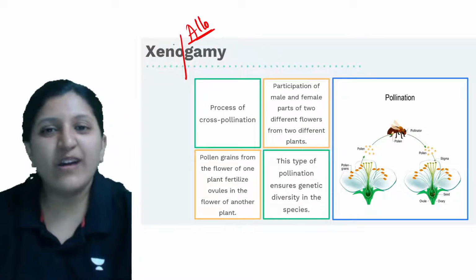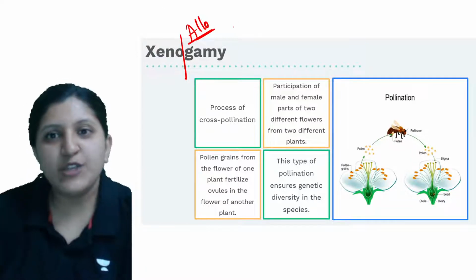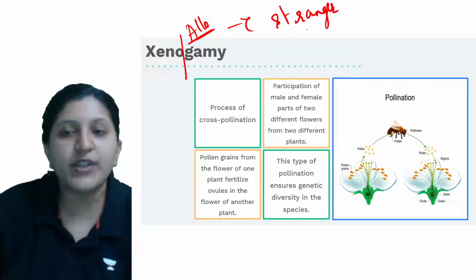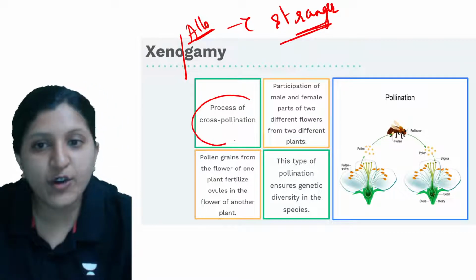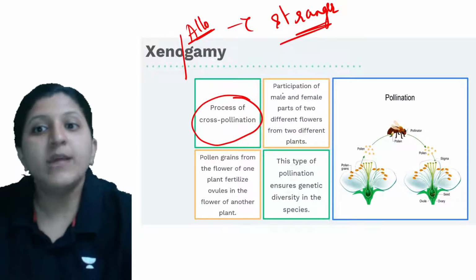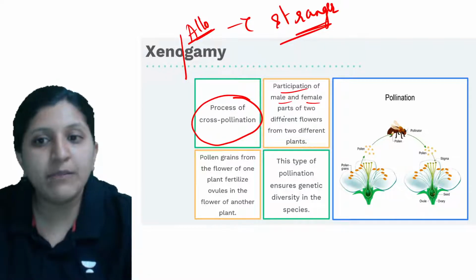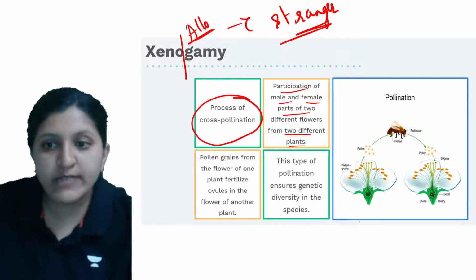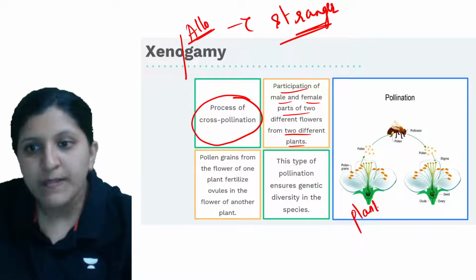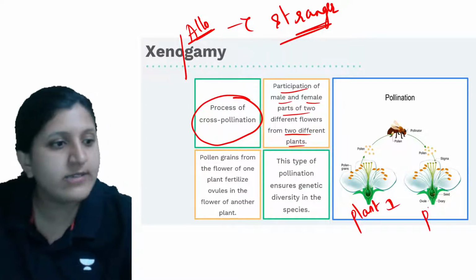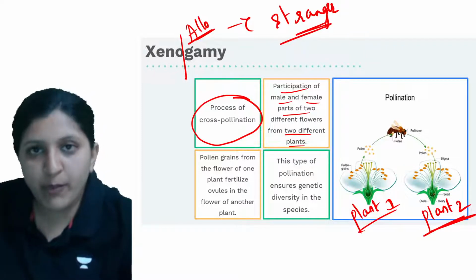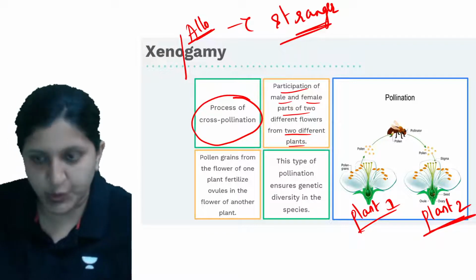So now allogamy, or we can say xenogamy, that is a stranger marriage. So in stranger marriage, what can happen? The process of cross pollination is the participation of male and female parts of two different flowers from two different plants. So now this is plant 1, this is plant 2. So a flower from plant 1, a flower from plant 2.